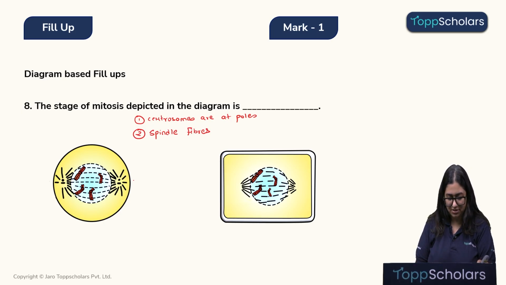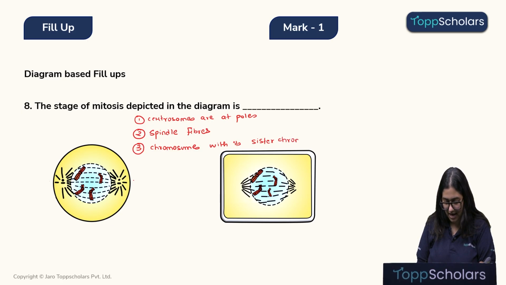The third observation is that we are seeing chromosomes with their sister chromatids. And the fourth thing that we can observe is the disappearing nuclear membrane.